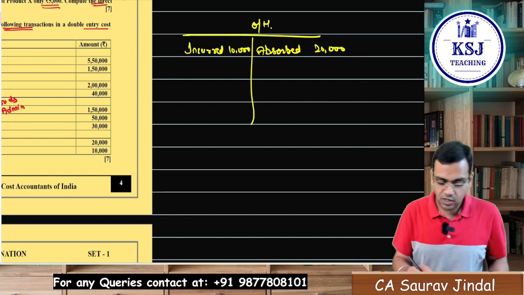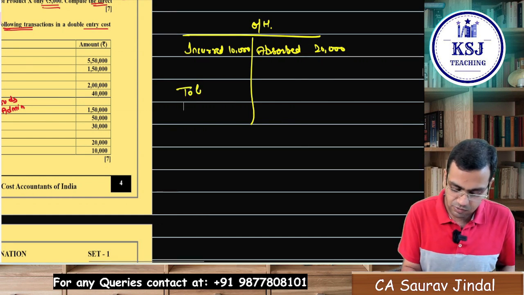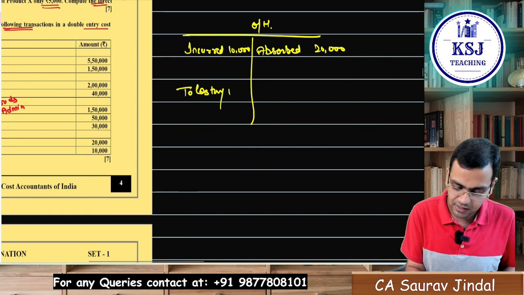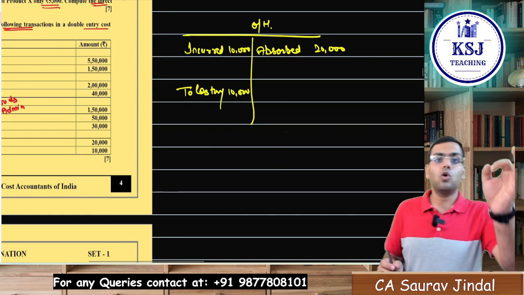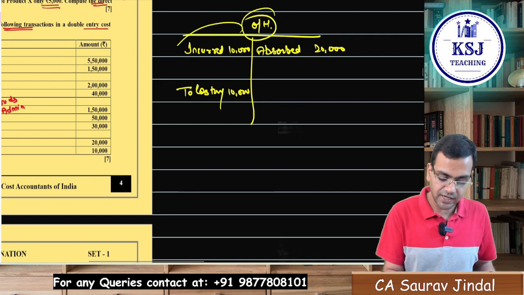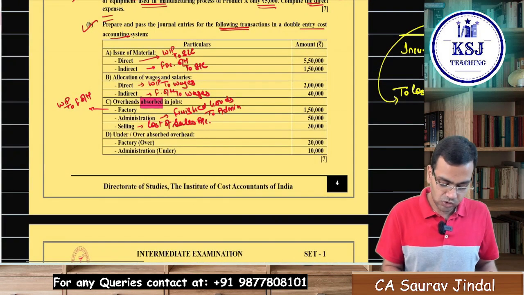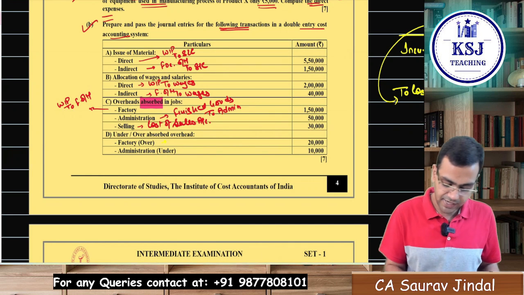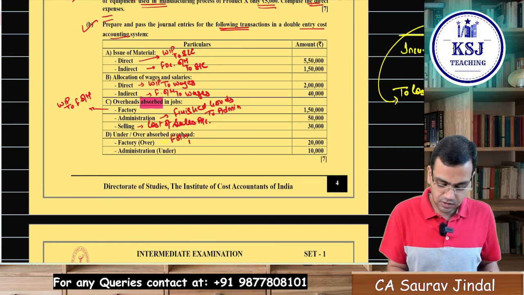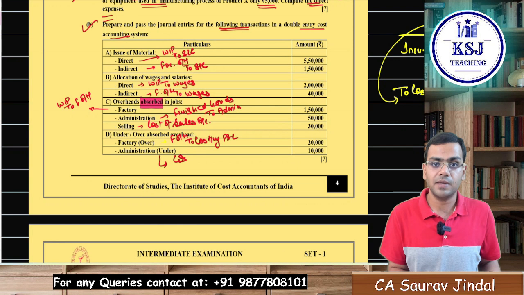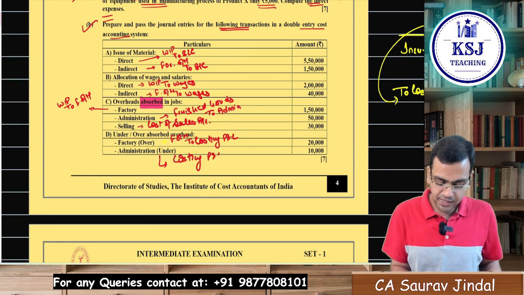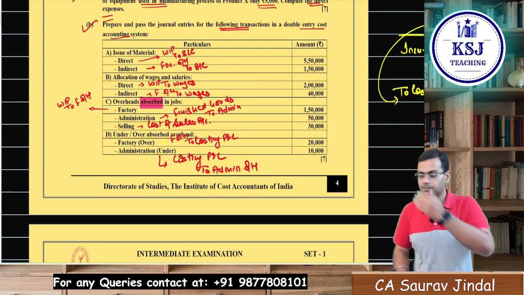And let's say you are carrying forward it to costing P&L account. Where will you write it? To costing P&L account 10,000. This is what? Over absorption, that is factory overheads to costing P&L. So over absorption is factory overheads to costing P&L account. And if it is under absorption, then what will be there, sir? Then costing P&L to admin overheads. Clear? Any doubts in this thing?